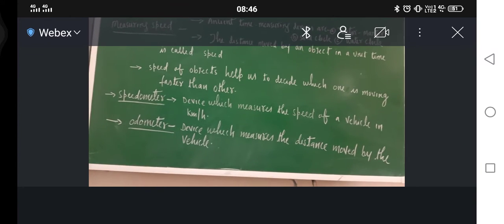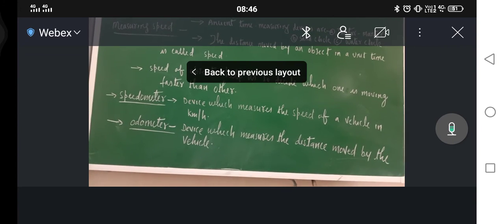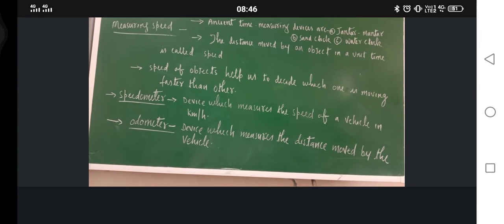Okay, he is in. So just see, the function of speedometer is to measure the speed of a vehicle in kilometer per hour. It is there in the bike, scooter, scooty, everywhere. Second one is the odometer. What is the function of odometer? Device which measures the distance moved by the vehicle. So there is one more meter that tells about the distance traveled by the vehicle. Are you getting my point or not?